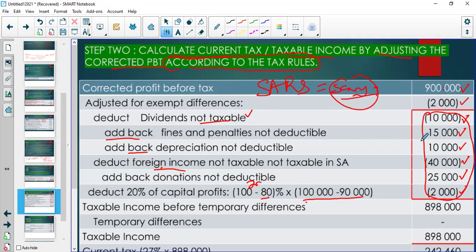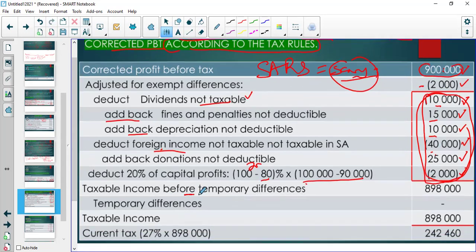Please don't ask me because sometimes students do a calculation and maybe I made an error in punching my figures for the calculator, then it's not really 2,000. That's not the point. Please, let's focus on the principle, right? And not on the 10 plus 5 and you get a different figure and you want to email the tutors to say, hey, I added up 4 and 5, I didn't get 8, I get 9 here. All right. So our 900,000 is going to be adjusted minus 2,000. The taxable income before temporary differences is 898.